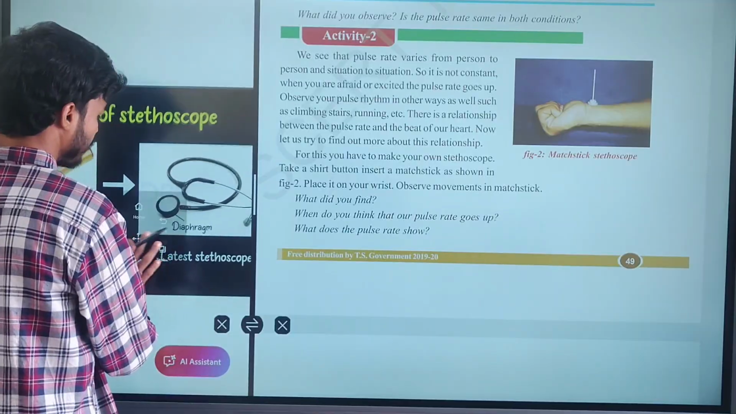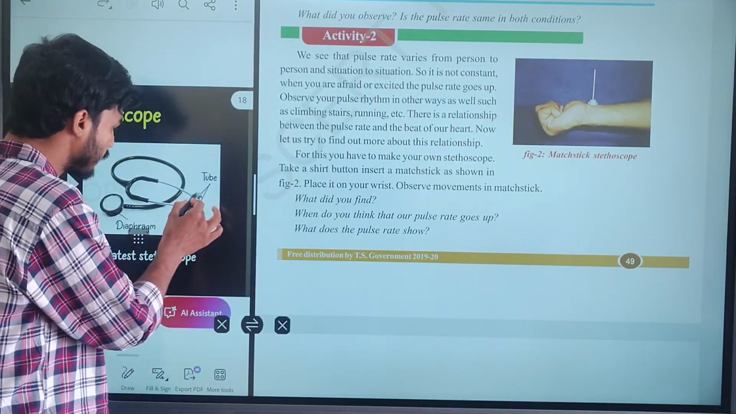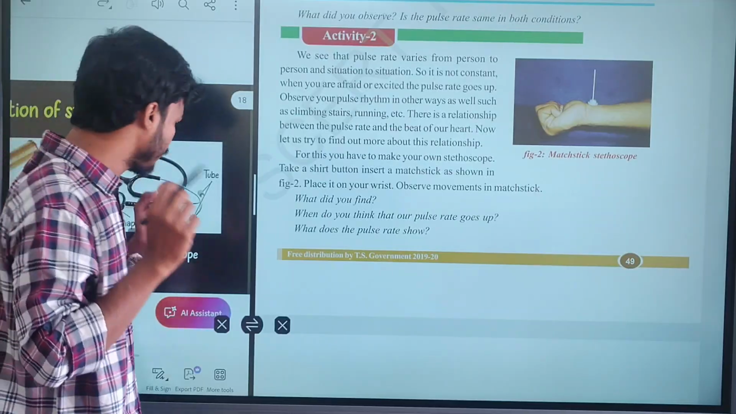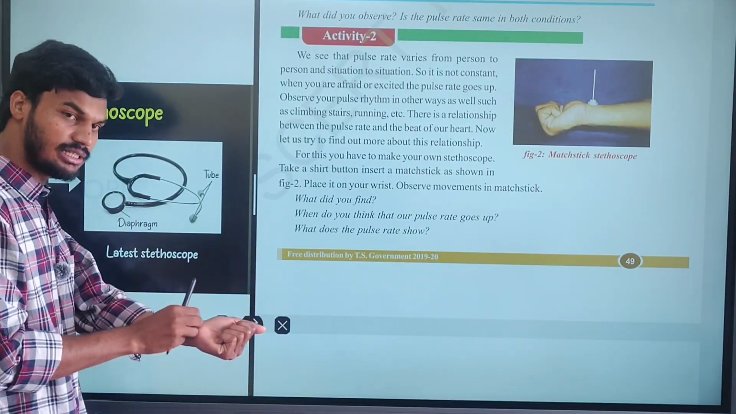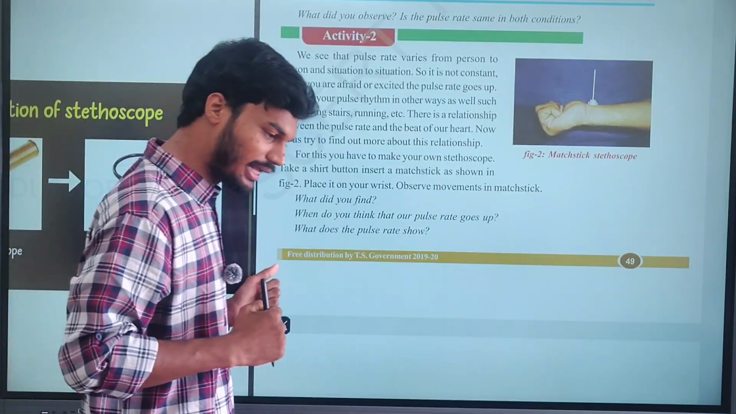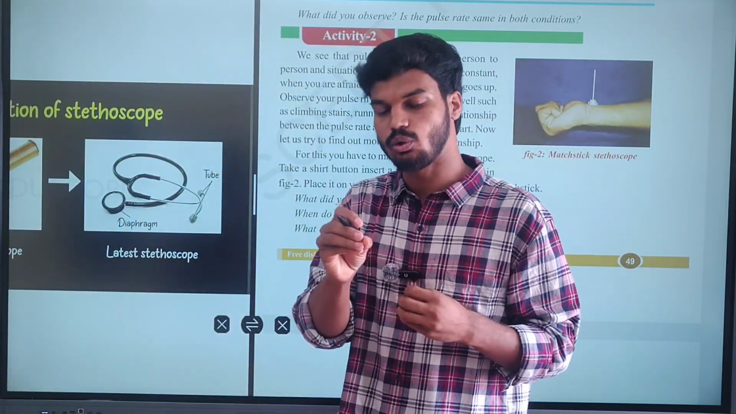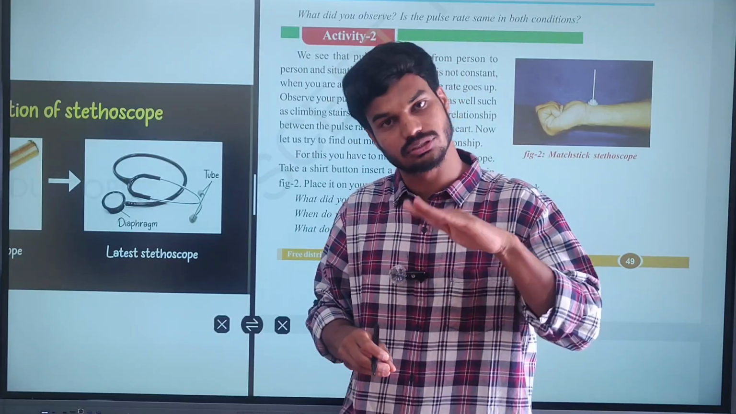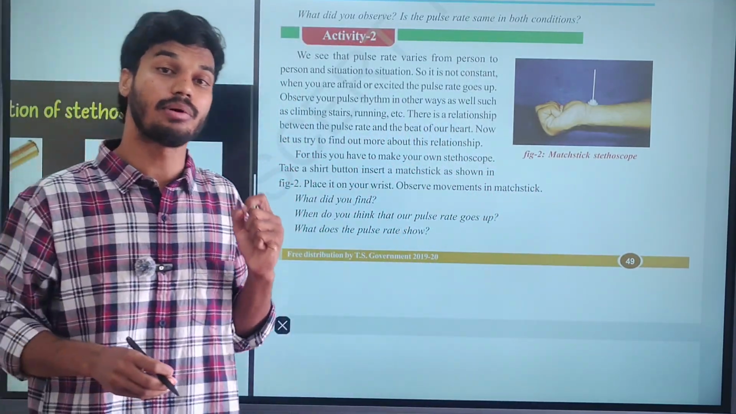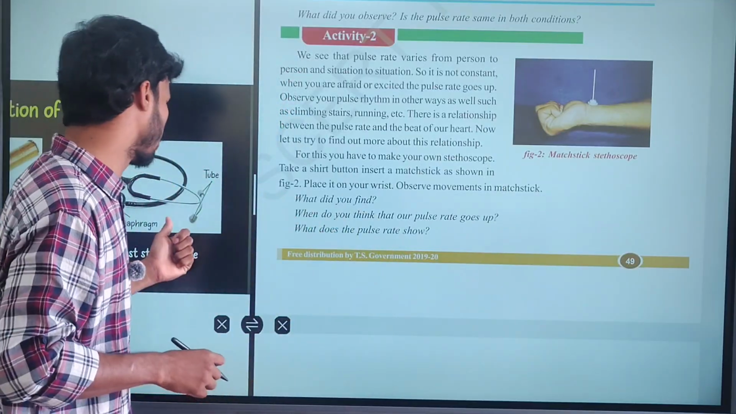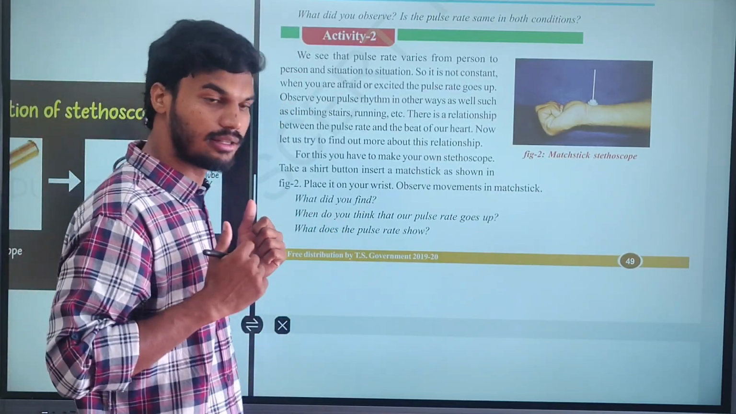Look here, this is an image of a stethoscope. These parts are placed in the doctor's ears, and this drum-like structure is placed at your wrist region or at your chest region. By placing it, the drum detects even a low amount of sound, and we are able to hear the proper heartbeat and pulse rate with the help of the stethoscope. Majorly, when you go to the doctor, you will find a stethoscope near the doctor.